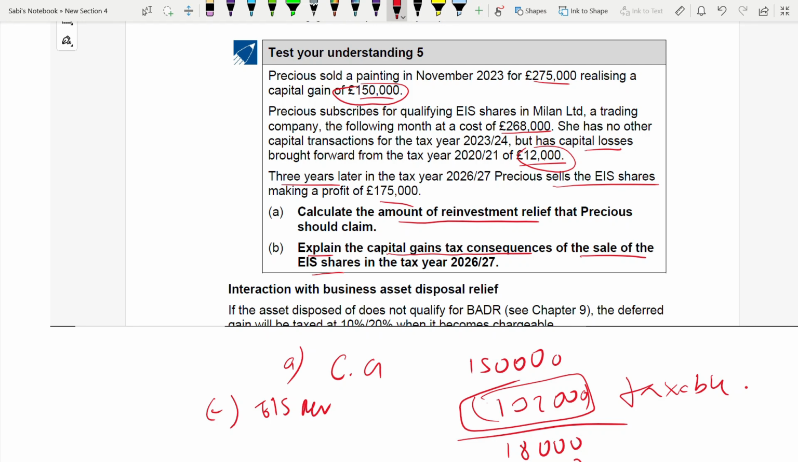Okay, and what about this 175,000? The gain on the EIS shares will be exempt from CGT. Why? Because she has held the shares for 3 years. At least for 3 years the shares were held. That's why this is exempt. And this reinvestment relief becomes chargeable. This is how it works.